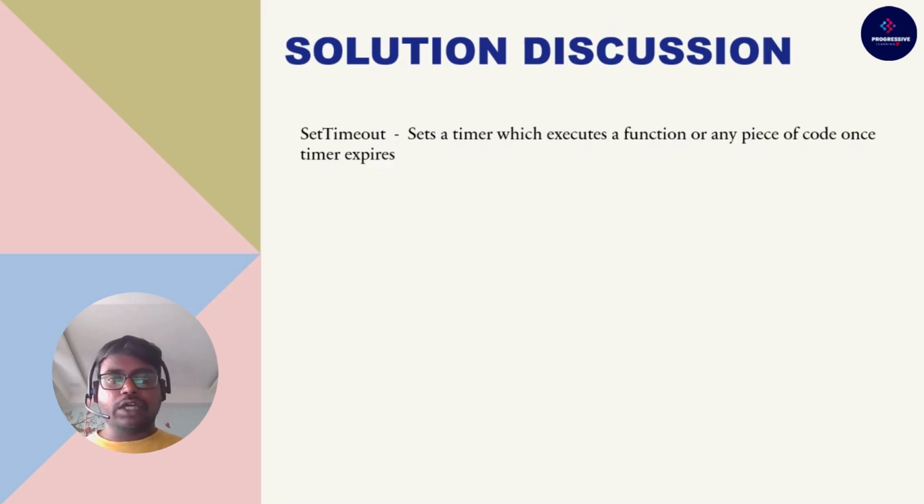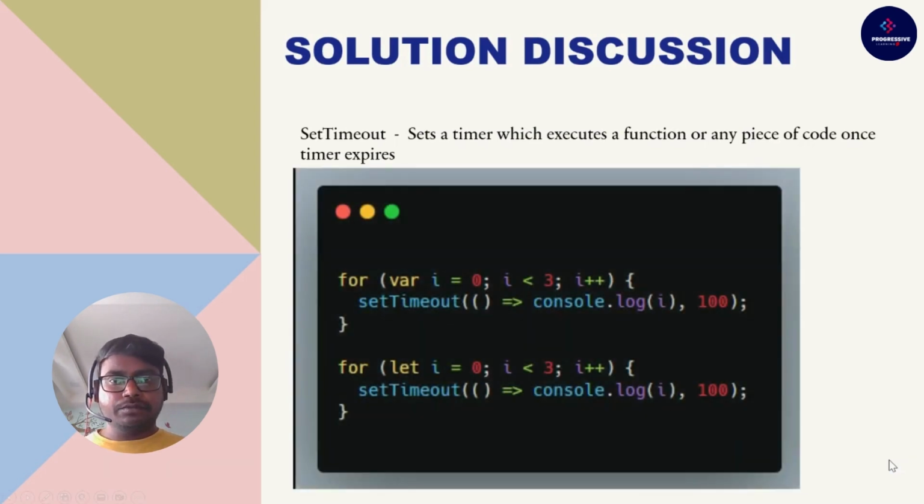In our question, we have a setTimeout which is defined inside the for loop, which was given 100 milliseconds of a timer. What this setTimeout does is it executes that console log after 100 milliseconds. Because JavaScript is single threaded, it executes that for loop first. So we have two examples here, one declared with var, and one declared with let.